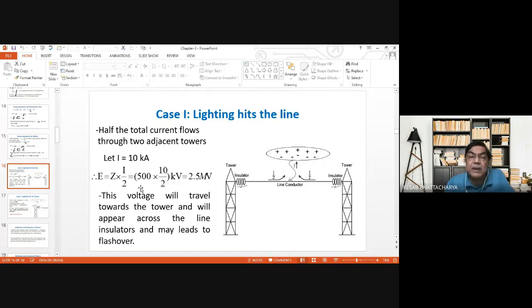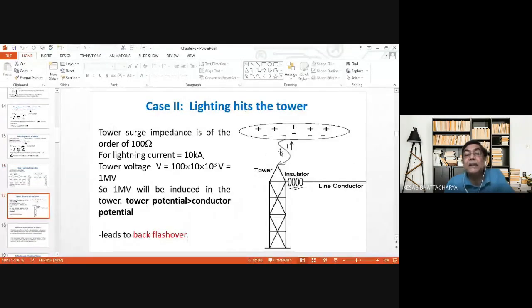But what really happens when lightning directly hits the tower, not the line? Here we assume that lightning hits the tower, and we further assume the surge impedance of the tower is 100 ohm. And again we assume that the current is 10 kiloampere.